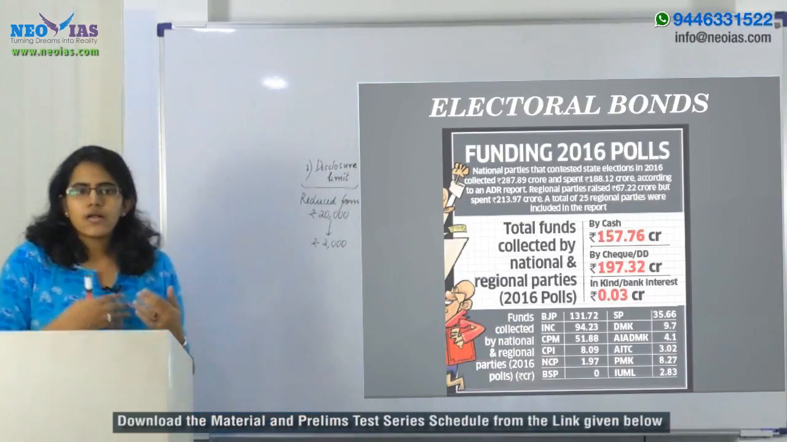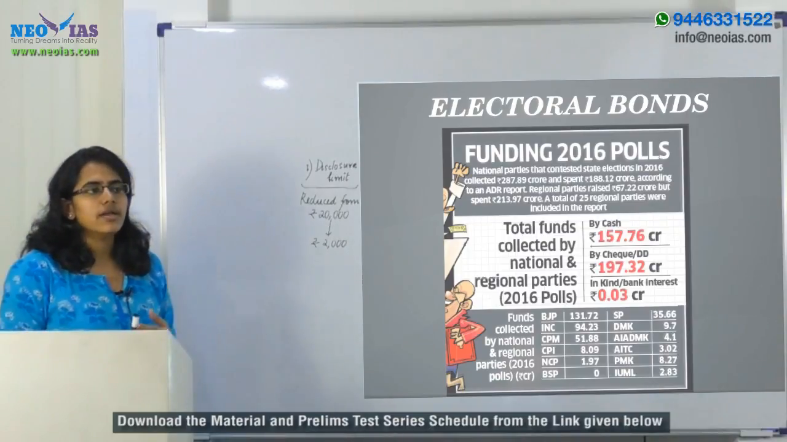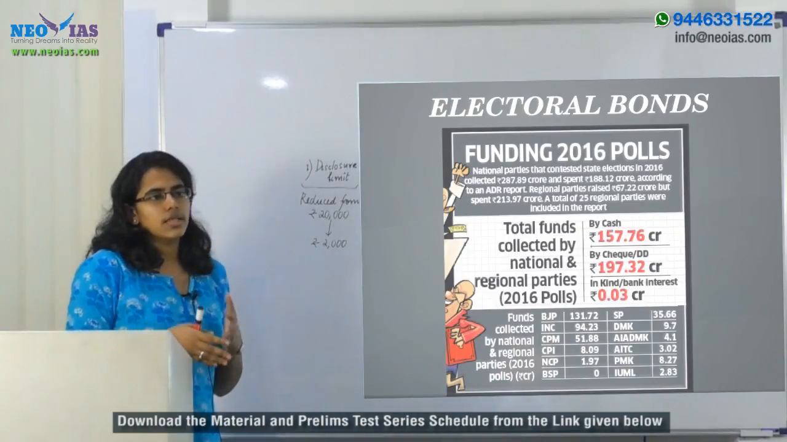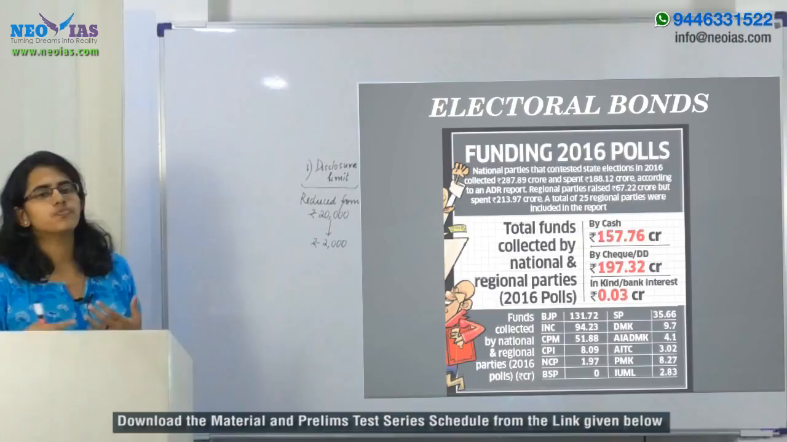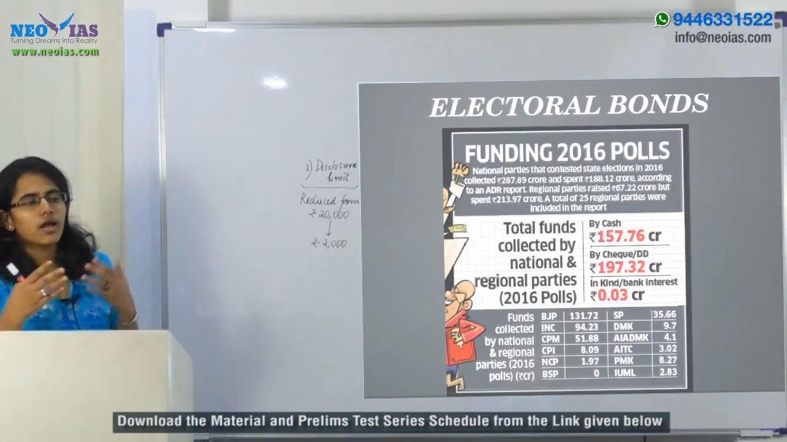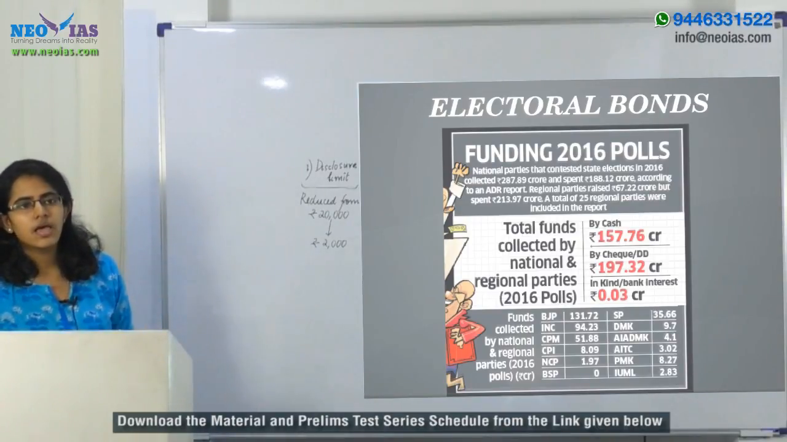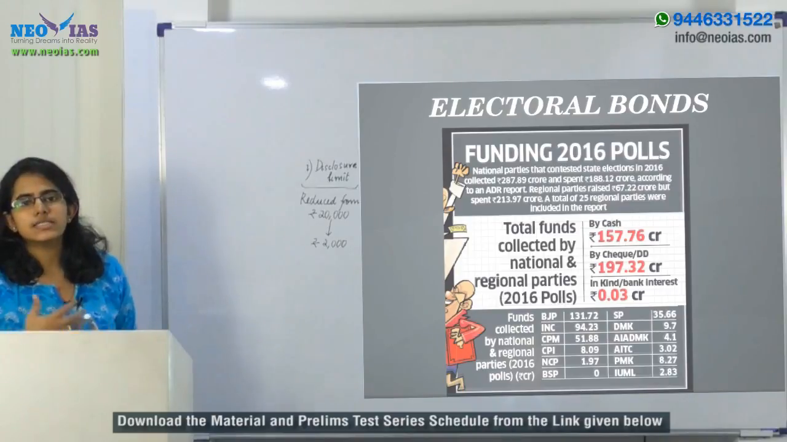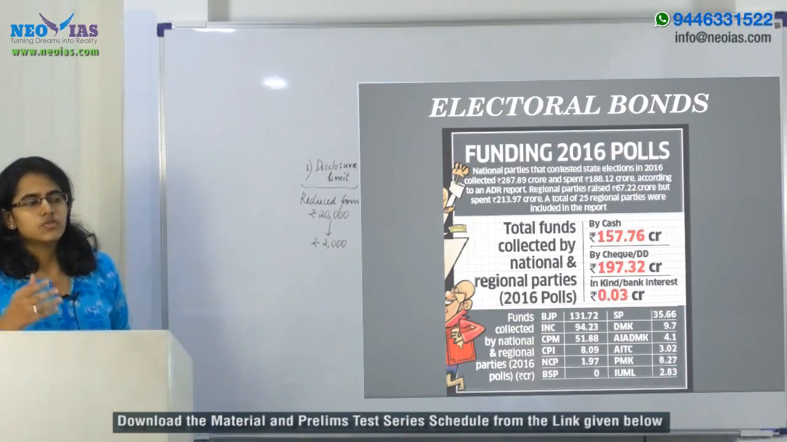ADR also came up with another finding: when you consider the political funding that various political parties got in the last 11 years, about 70% of these funds were from unknown sources. So the political funding in India has more or less remained opaque.